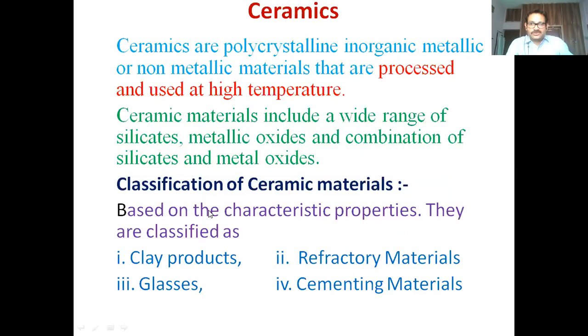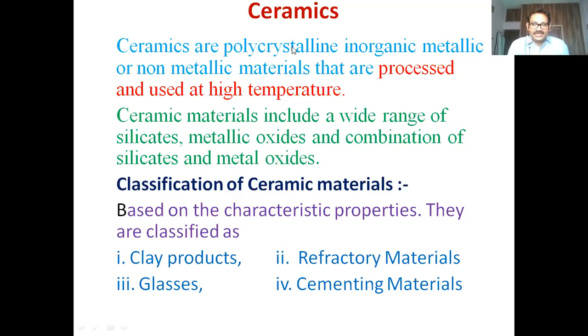Good, now we move to a small topic, the ceramics. What are ceramic materials? What is the simple classification and what are the applications of ceramics that we have in our syllabus? We are going to discuss only these simple topics. What are ceramics?